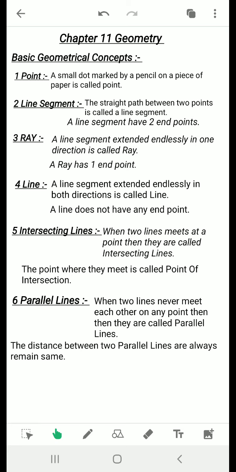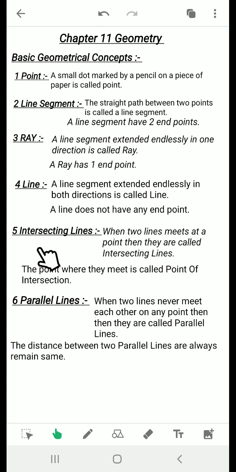Okay, fourth one, line. A line segment extended endlessly in both directions, in both of the two directions, is called a line. If only in one direction, then ray. If in both directions, then line. And as we can extend a line segment in both directions, it does not have any endpoint. So a line does not have any endpoint.